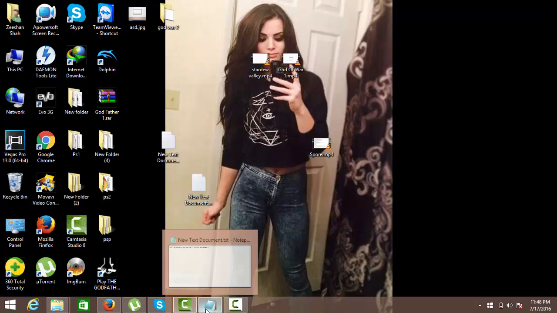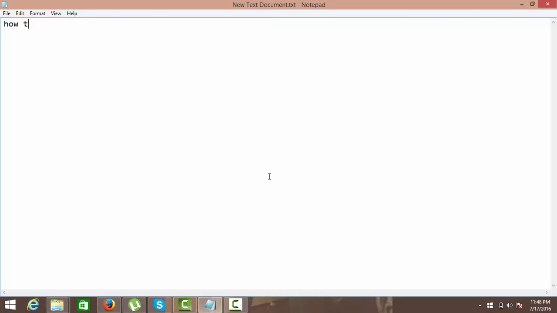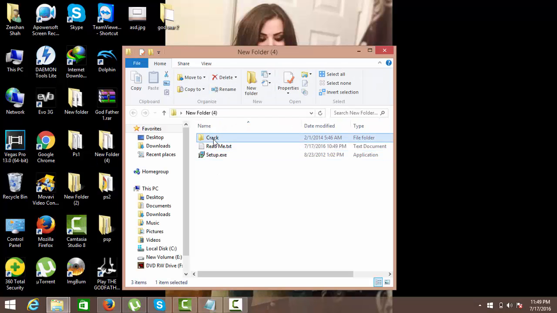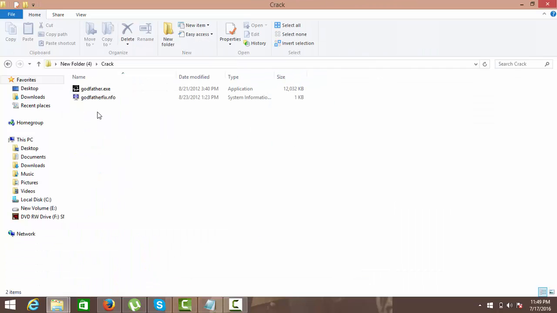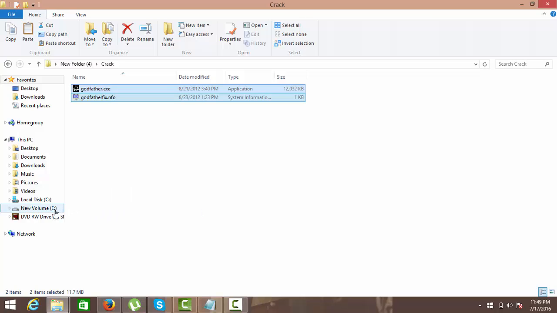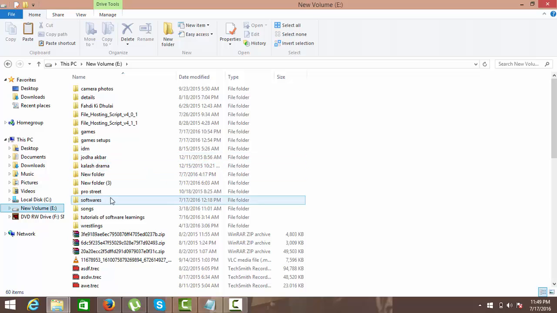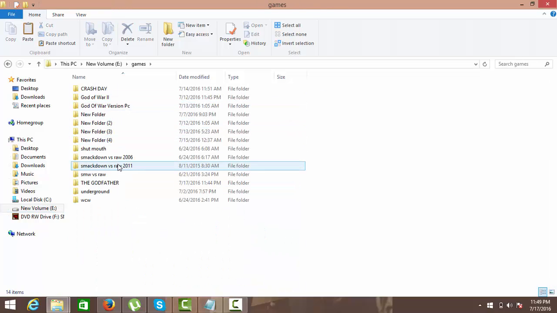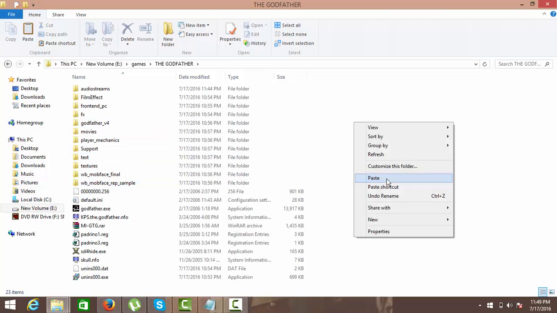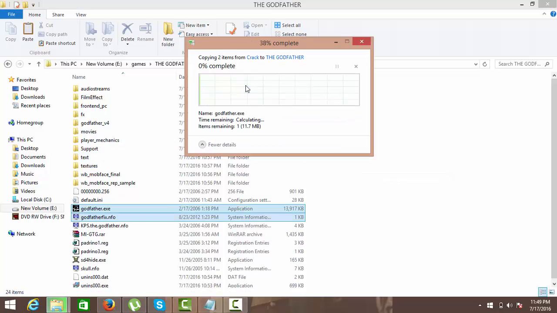So now we are going to tell you how to install the crack. So go in the folder where you have extracted the game and go into the crack folder, copy both of them and paste in the folder where you have installed the game. So paste here and replace.